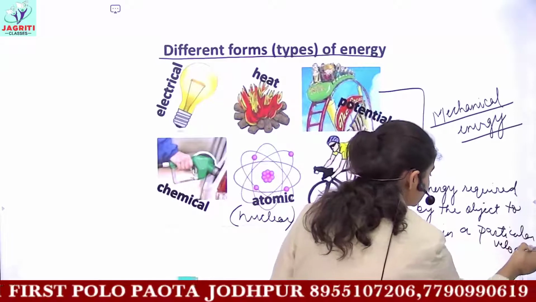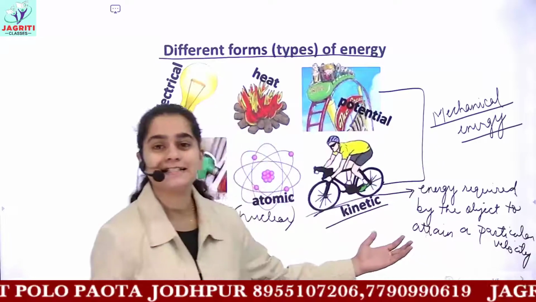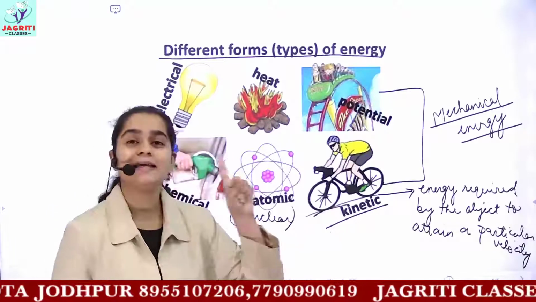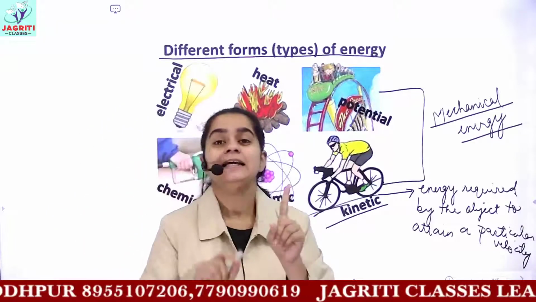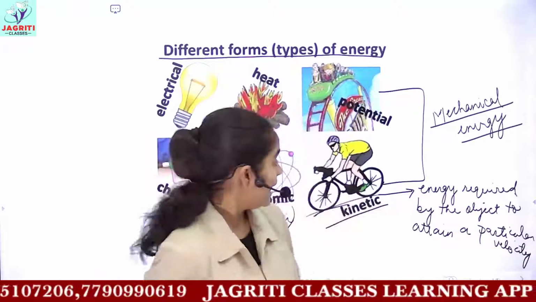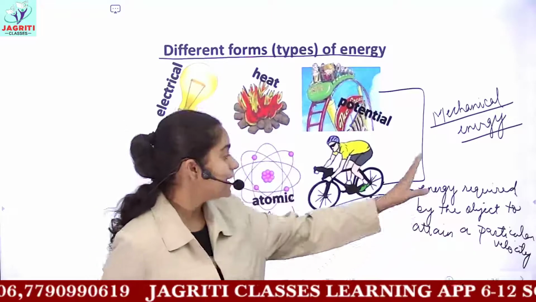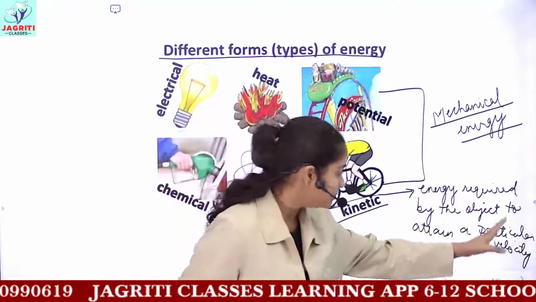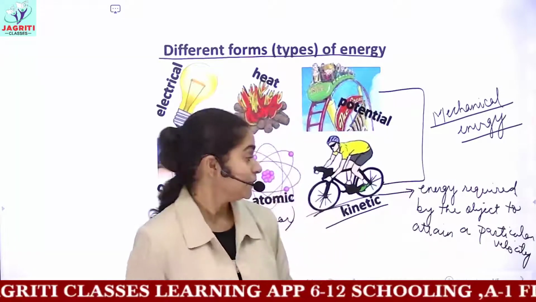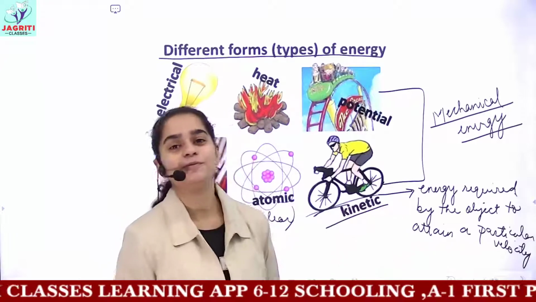So in summary, this gives you two definitions of kinetic energy. In one way, you can define kinetic energy as the energy associated with any moving object. And the next way is, it is the energy which is required by the object to attain a particular magnitude of velocity.